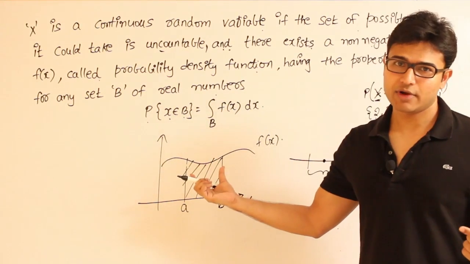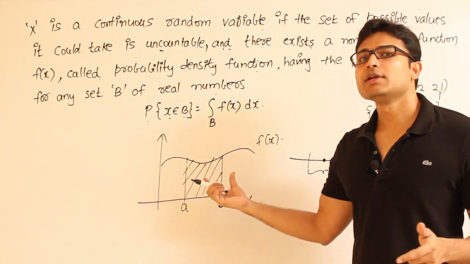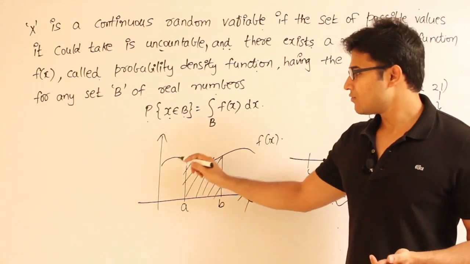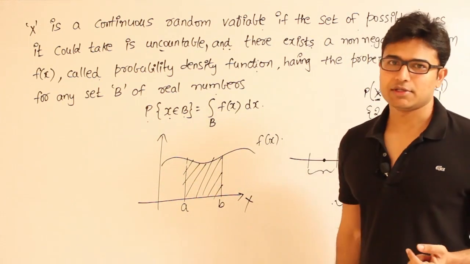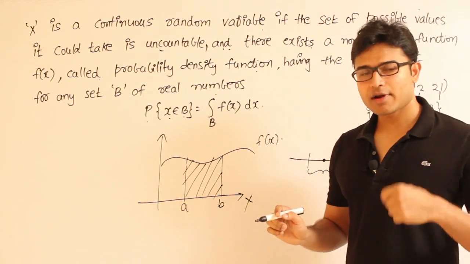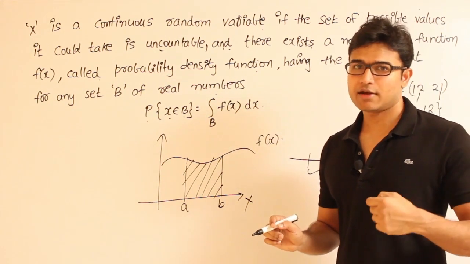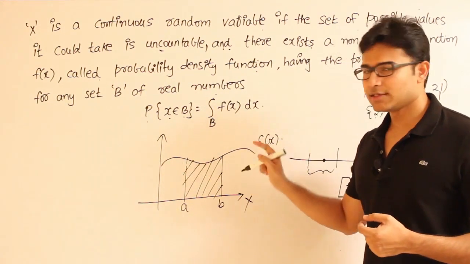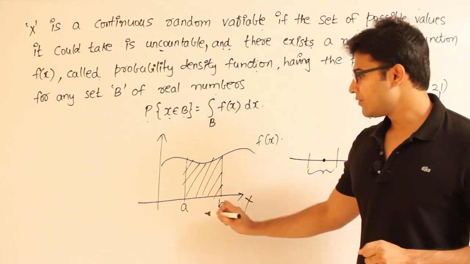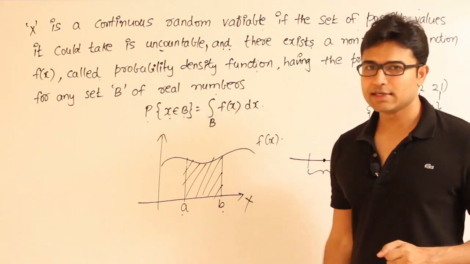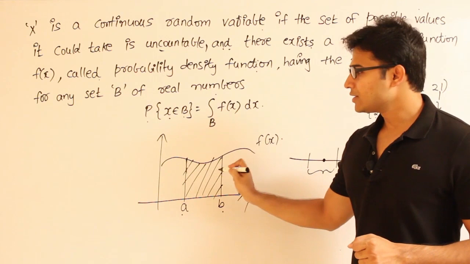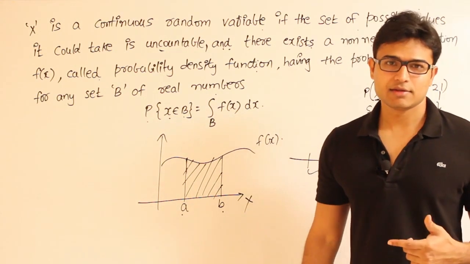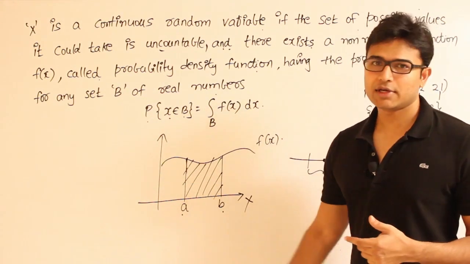That function is called the probability density function. And once you know the probability density function, the probability that our continuous random variable, for which this function is defined, takes a value between a and b is equal to the area under this curve. And we know that the area under this curve is given by integration of the curve, right?